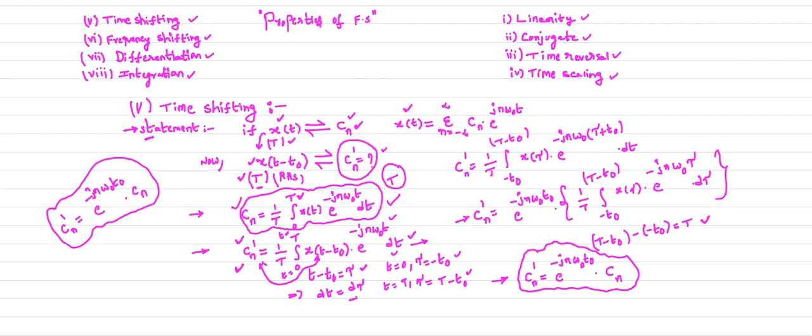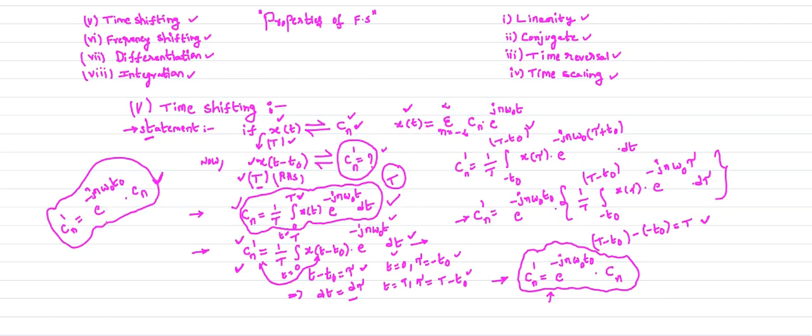In the process I calculate the lower limit and upper limit for tau, and I split this equation so that Cn dash is multiplied by a factor of e power minus jn omega naught t naught with Cn. So this is your time shifting operation.